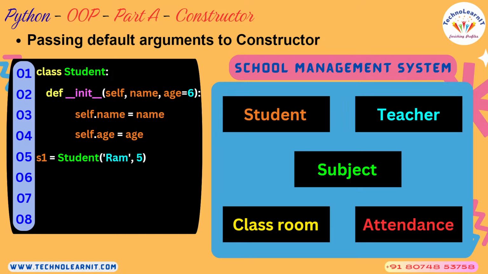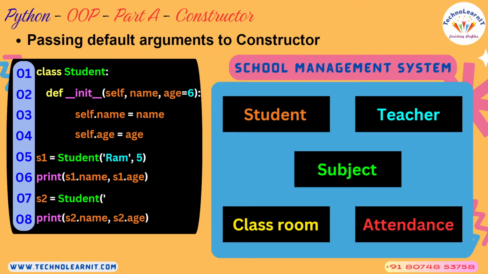There will be an object created with name Ram and age 5. When you print S1.name, you should see Ram and 5 as age, right? Ram and 5 should be printed with a single space. Now, if you create one more object S2, but this time you pass only the name and you did not pass the age, still no problem.